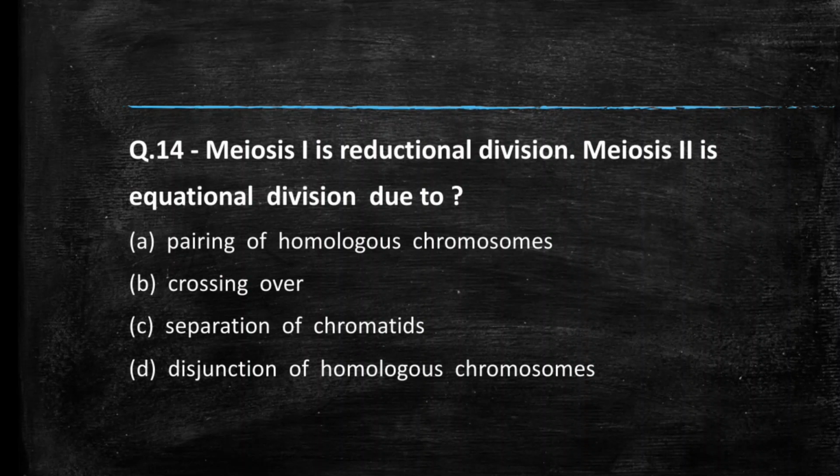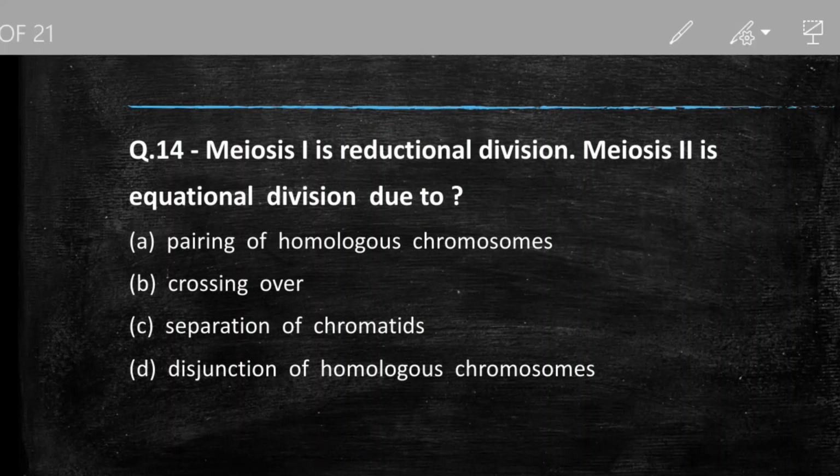Meiosis first is reductional division, meiosis second is equational division due to pairing of homologous chromosome, crossing over, separation of chromatid, disjunction of homologous chromosome. Students, comment your answer.